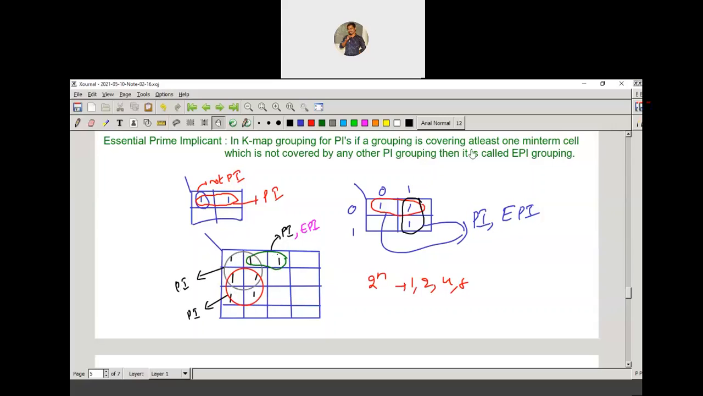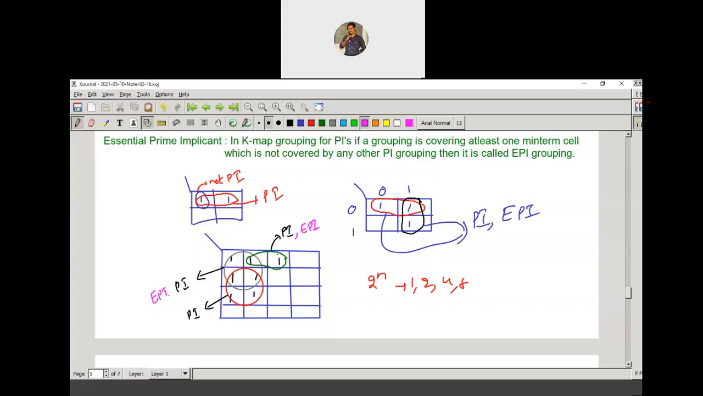You can take at least one min-term. Don't bother about all the min-terms. If at least one min-term is covered by only one prime implicant and not by any other prime implicant, then it's called the EPI. So it is also called the EPI.